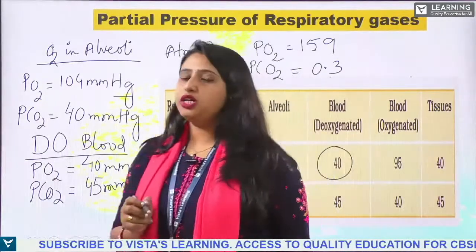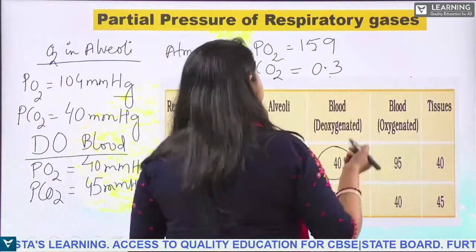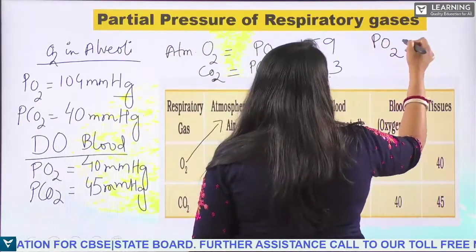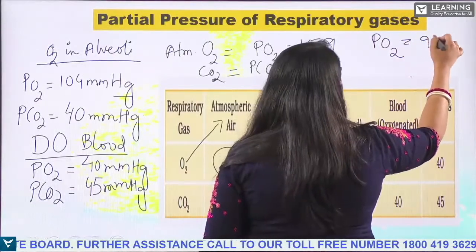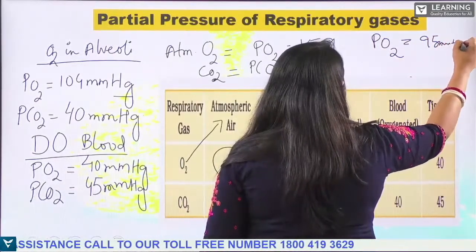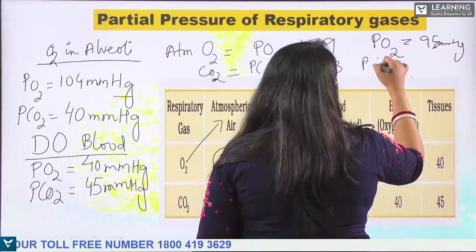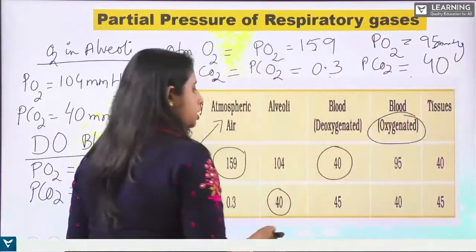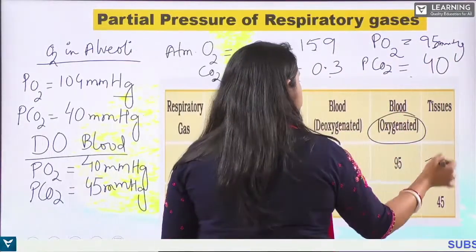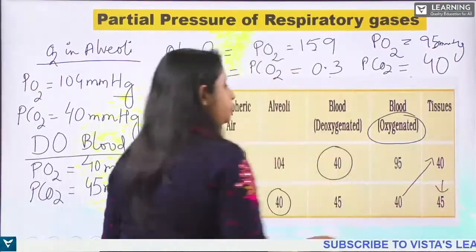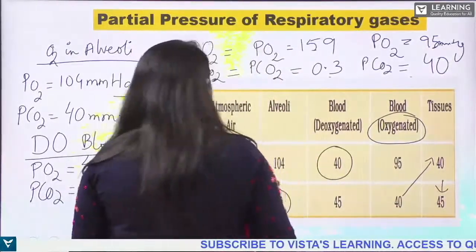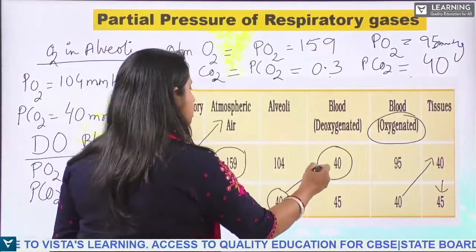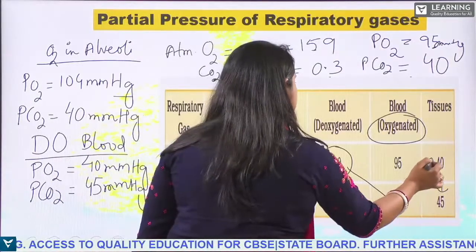Clear? Now, what is the partial pressure of oxygenated blood? The PO2 of oxygenated blood is 95 mm Hg, and the partial pressure of carbon dioxide is 40. Then again in the tissue it will be 40 for oxygen and 45 for carbon dioxide. So you can see here, it comes down and it is again like this.